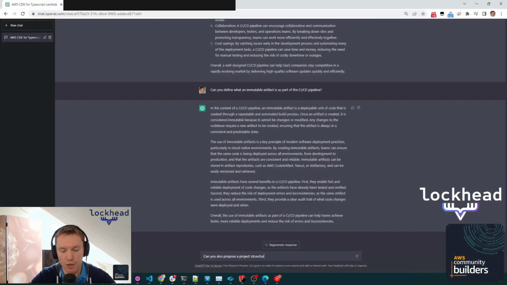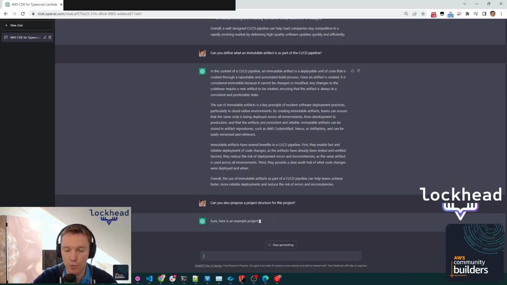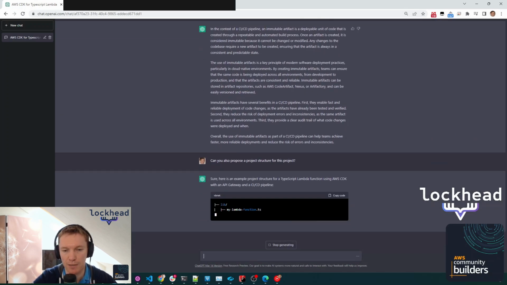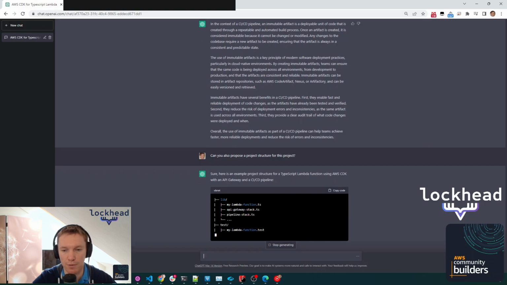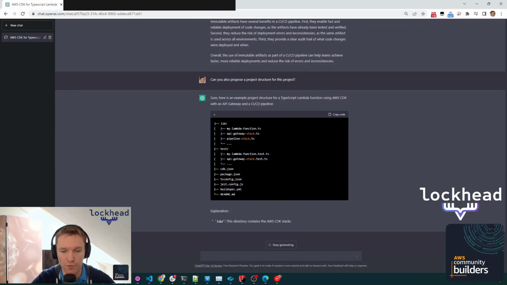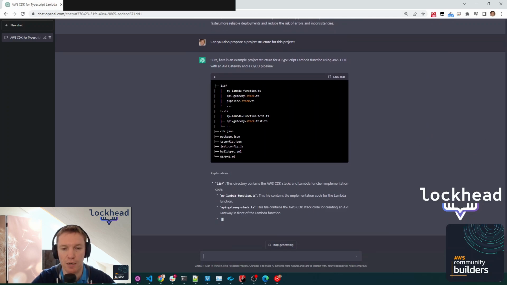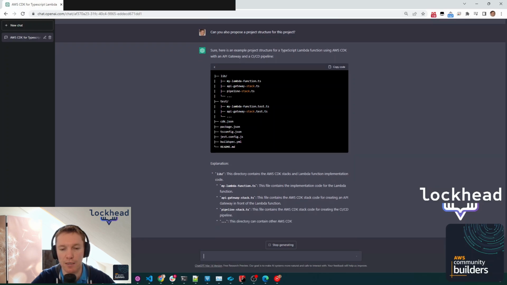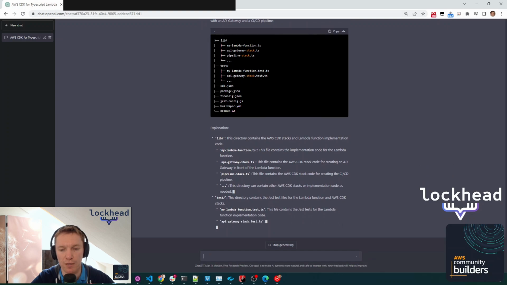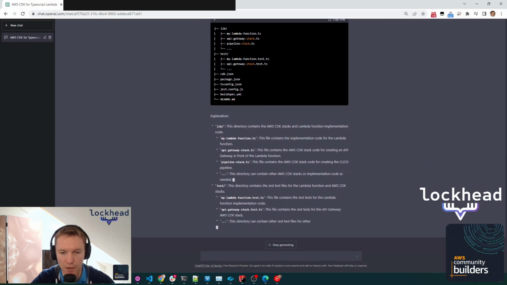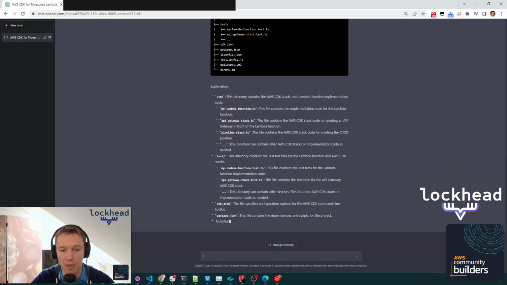Now, after getting all of the information, all of the pieces of code, right, I needed to understand how do I structure my project. And in this case, the answer from ChatGPT was also on spot with a lot of detailed explanations on what the different files are, what the different directories are. So I really liked that idea, that visualization as well, right? So here, I believe that this can change the way that we deliver software, not only CI/CD pipelines, but also other parts of the software going forward.